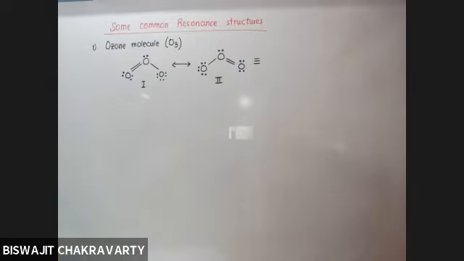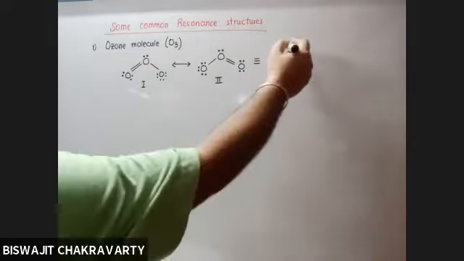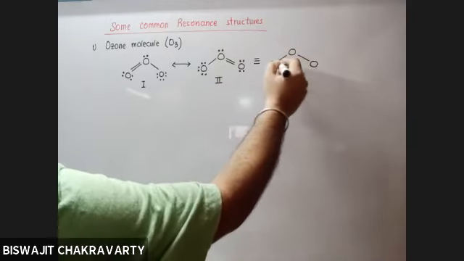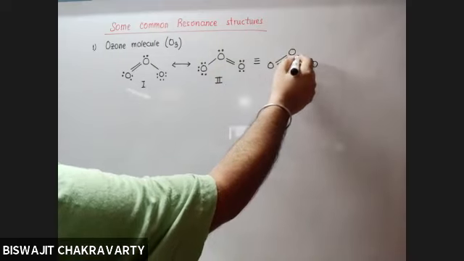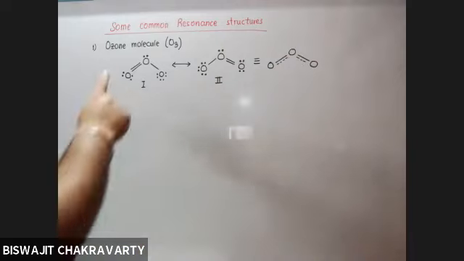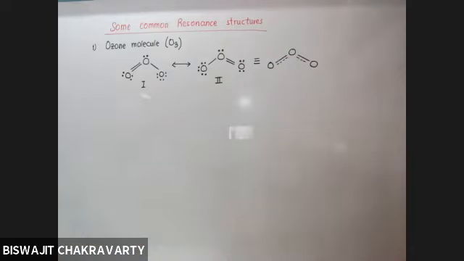It's not a triple bond, it is just a symbol, the resultant. And we are showing it with the help of broken lines, suggesting that none of the bonds are perfect single bonds, nor perfect double bonds, but they have in between single bond and double bond character.